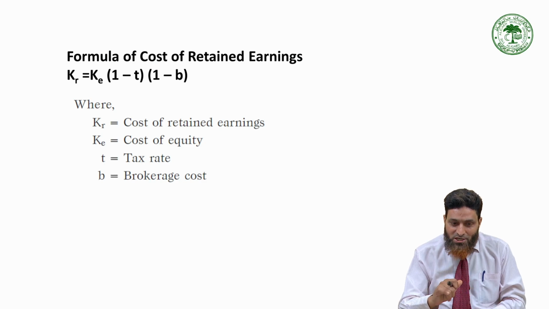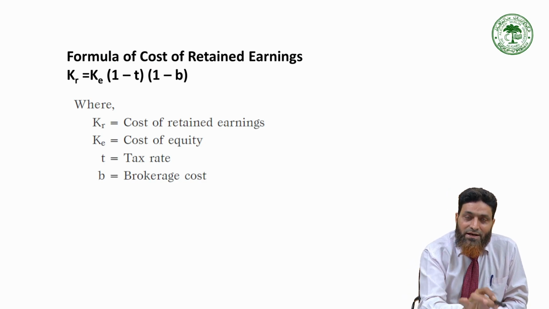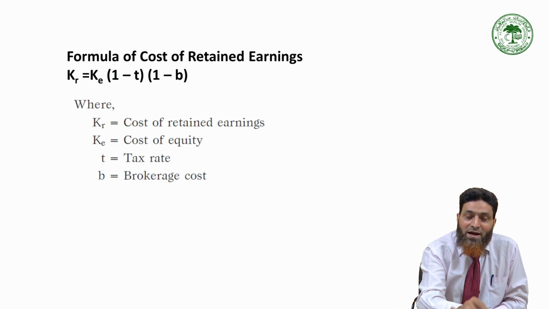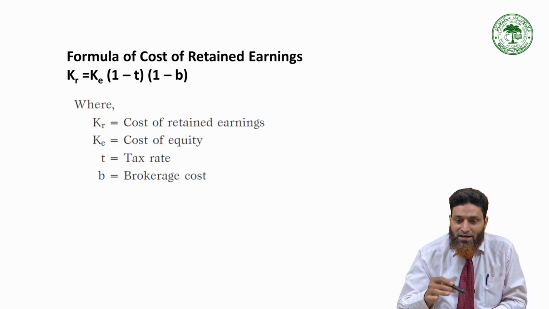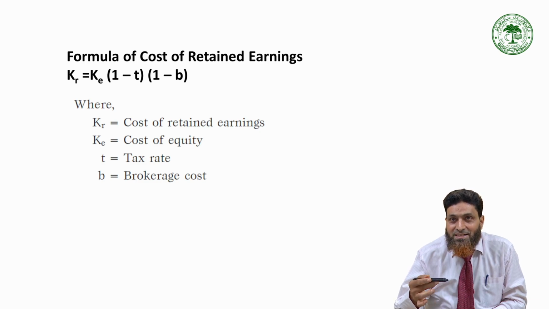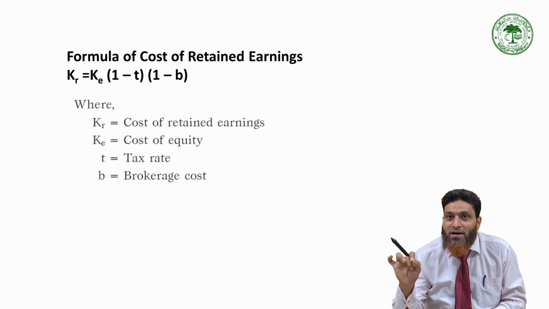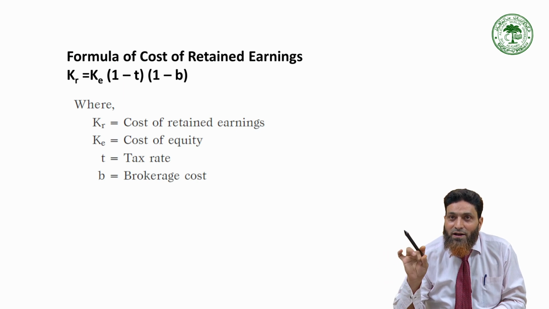So as I told you, the only difference is whatever is the cost of equity, times 1 minus t. Had you received the amount of dividend, you would have paid a certain amount of tax, depending upon which category you are falling in. You are in 20% tax bracket or 30% or 10%, you are likely to pay tax.